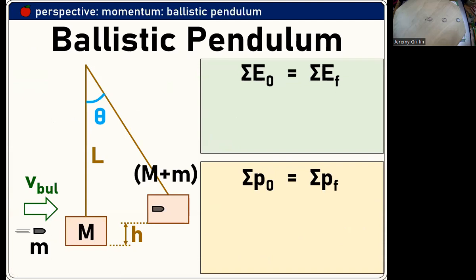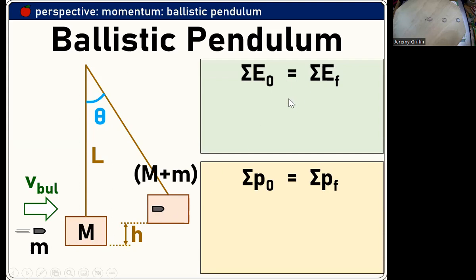Ballistic pendulum. So here's another one of these complex physics questions. I'm saying complex because it's going to involve multiple parts. What happens chronologically is that this bullet's going to slam into the block and it's all going to swing up to some height. But the most common question from this is, what is the firing speed of the bullet? To answer that, you actually work in reverse chronological order. So I'm going to start with the fact that this swung up to some easily measurable height, and we're going to back-calculate how fast the bullet was going to cause the collision that led to this whole thing in the first place.